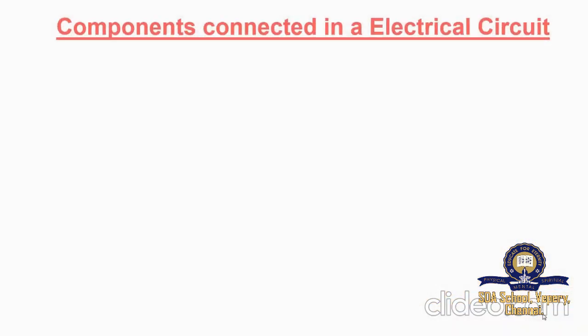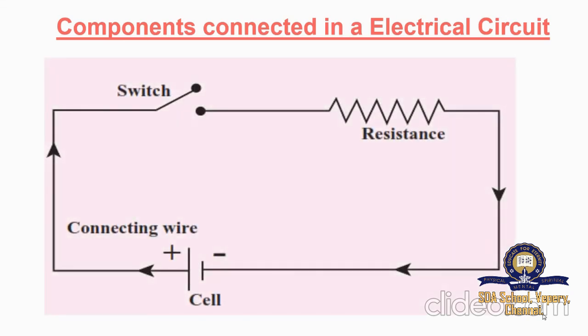So now I'll show you a circuit. You are going to find what are the electrical components present in it. So we have a switch, okay, and we have a resistance. So what type of resistance is this? We saw three types of resistance. What are they? Fixed resistance, variable resistance, and rheostat. So here, which type of resistance is given? Yes, we have fixed resistance, and your connecting wire, it is denoted with the direction, and we have a cell. So hope you're clear with these components in the electrical circuit.